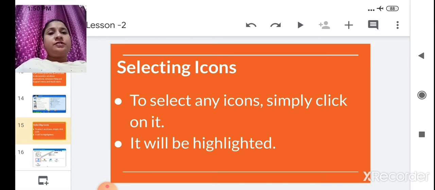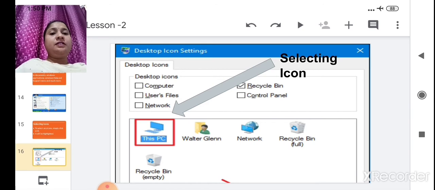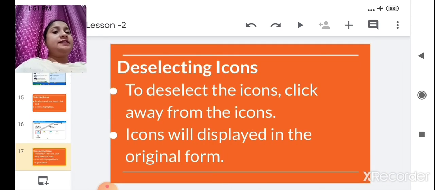Now see how an icon is selected. Just move your pointer onto that icon and click it, and it will get highlighted. We can call this selecting icons. See here, This PC is highlighted in blue color. This one also comes in blue color, which means it is selected. So this is called selecting icons. Got it?